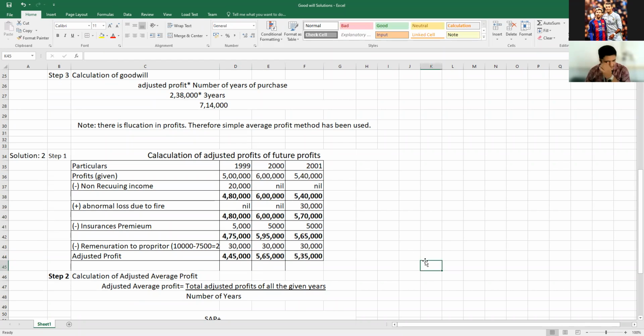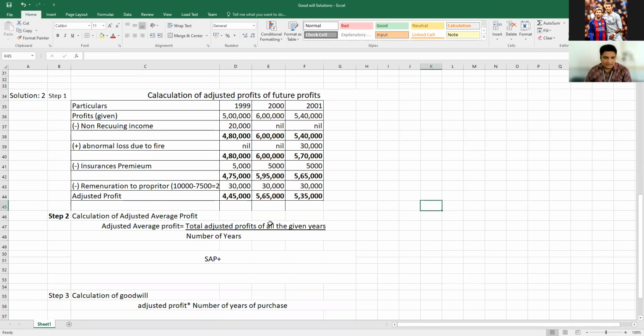That's all. Adjusted profit is 4,45,000 for the first year, 5,65,000 for the second year, and 5,35,000 for the third year. Okay, that's all.